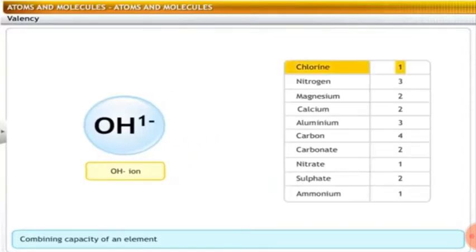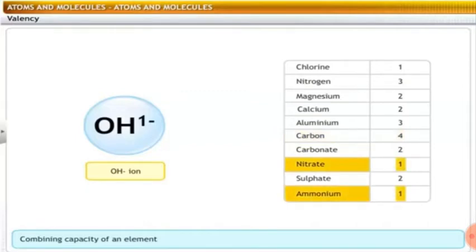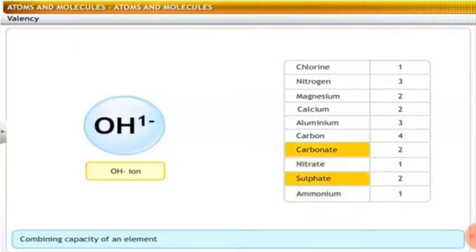Chlorine has the valency 1. The valency of magnesium and calcium is 2, while nitrogen and aluminium is 3. Then that of carbon is 4. And nitrate ion and the ammonium ion show the valency 1, whereas carbonate and sulfate have the valency of 2.